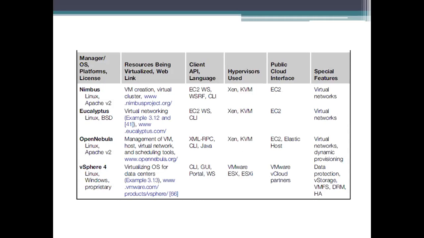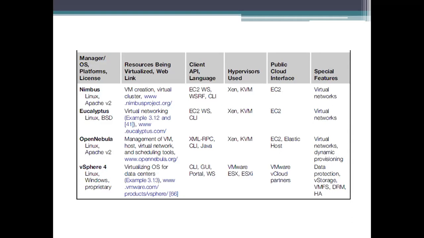These VI managers and operating systems are used for virtualizing data centers, which use a very large number of operating systems and servers in clusters to share the environment or to provide storage as virtualization.